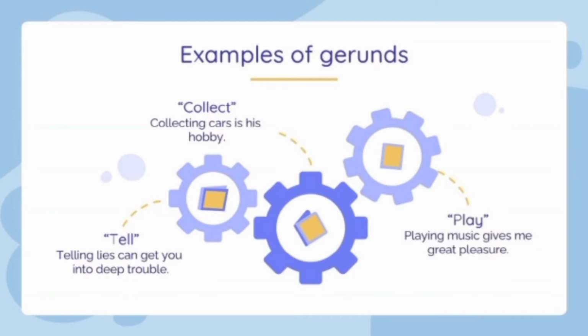For example, telling lies can get you into deep trouble. Here the verb tell becomes telling. The second one, collect: collecting cars is his hobby. We add -ing to collect, so it becomes the subject in the sentence. The last one is playing music gives me great pleasure. Here we add -ing to play, so the verb becomes the subject in the sentence.